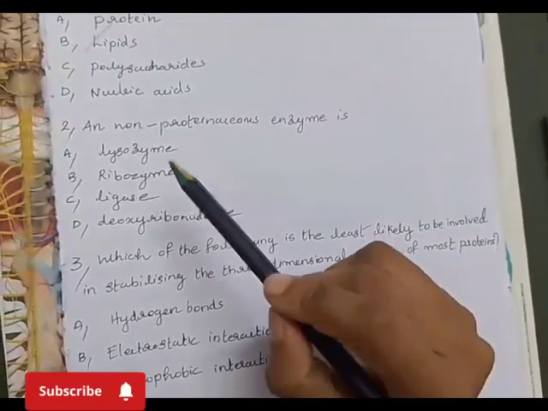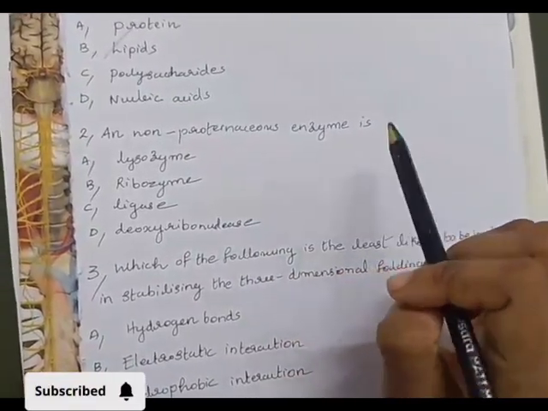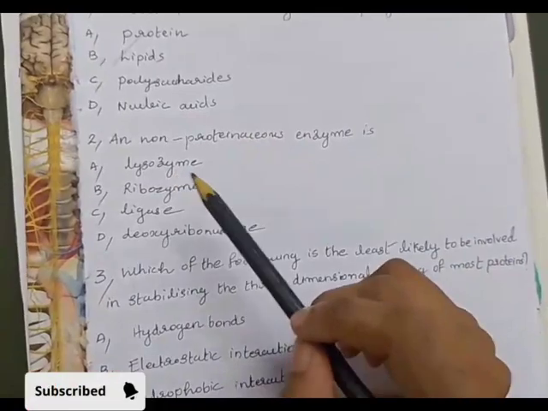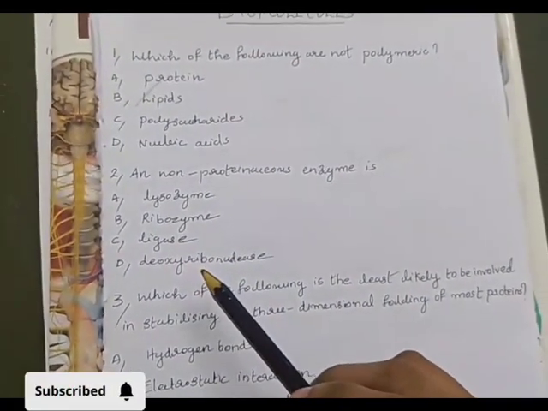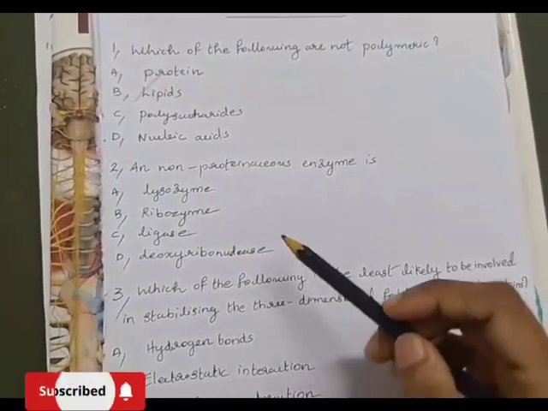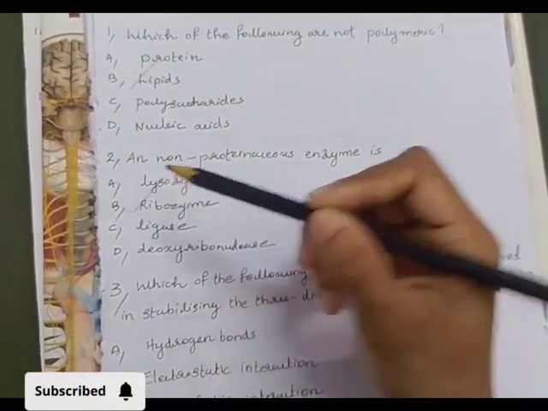2. A non-proteinaceous enzyme is A lysozyme, B ribozyme, C ligase, D deoxyribonuclease. Answer is option B ribozyme.